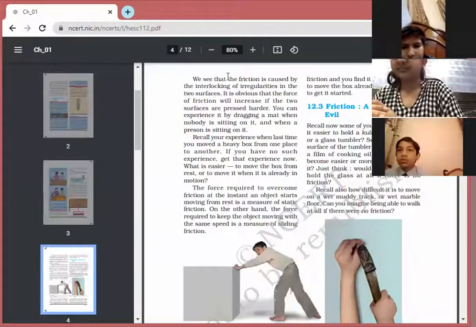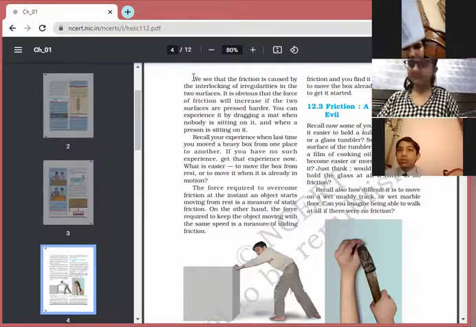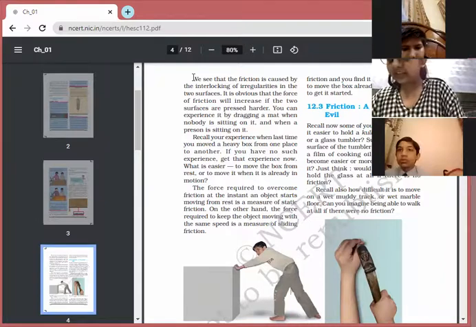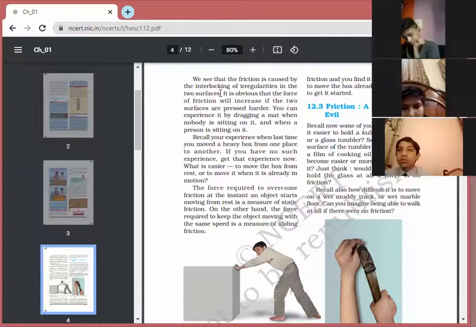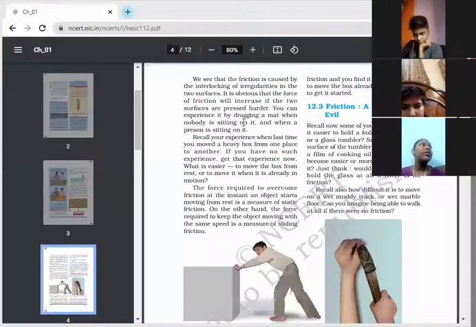Next, Barira, you may read this paragraph. We see that the friction is caused by the interlocking of irregularities in two surfaces. It is obvious that the force of friction will increase if the two surfaces are pressed harder. You can experience this by dragging a mat when nobody is sitting on it, and when a person is sitting on it. And beta, okay beta, wait for a second.